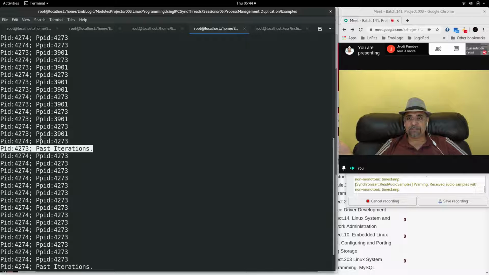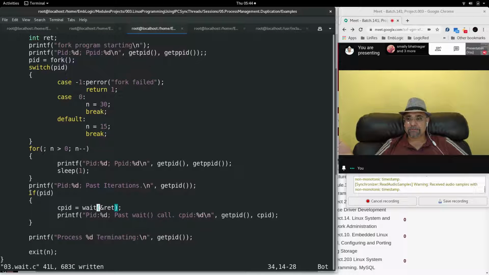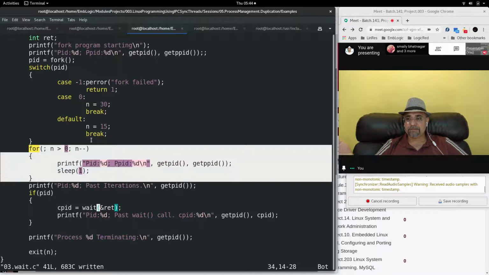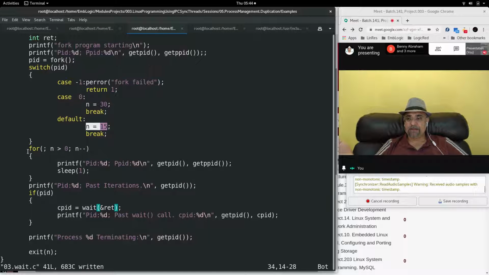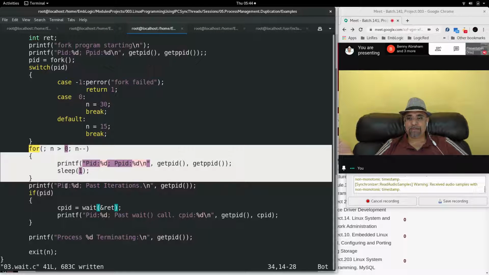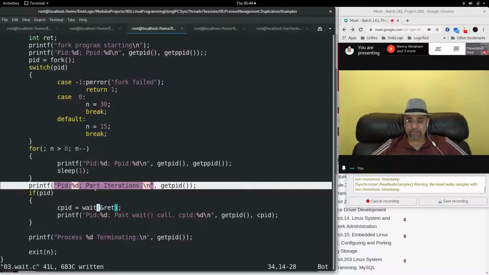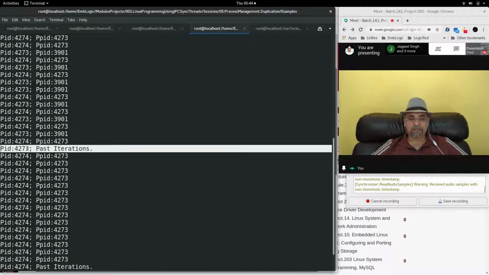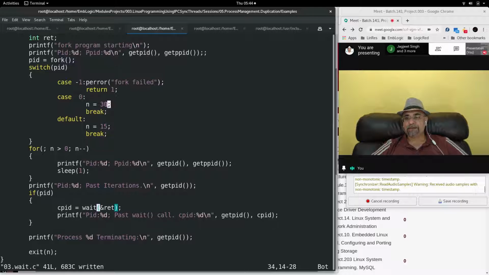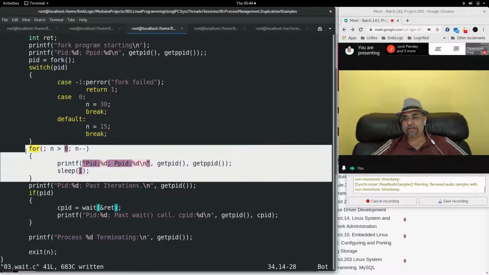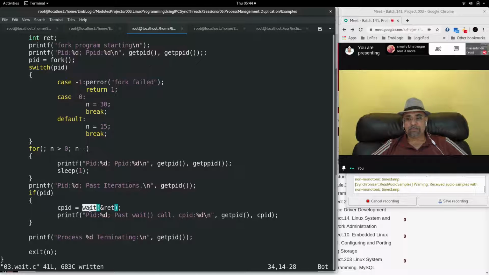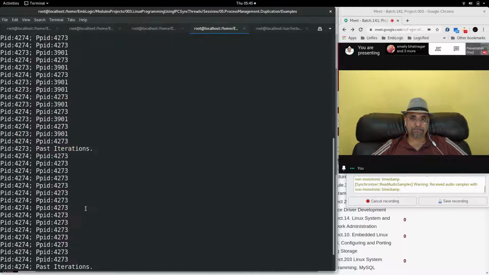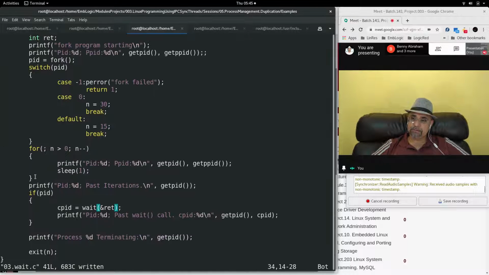After 15 iterations, parent comes out of the loop. Because n was 15, after 15 iterations, parent comes out of the loop and prints past iterations. You see, the past iterations is printed by the parent. Whereas the value of n for child is 30, so child will continue to iterate for 30 iterations. Till then, parent will go on wait system call and pause, and the child executes alone in this iteration.